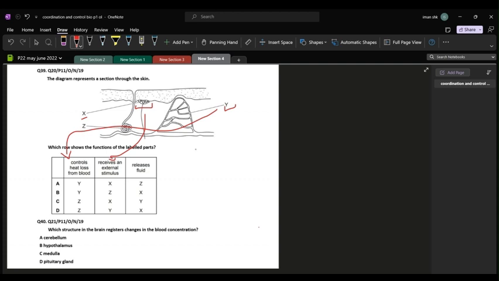C is your sweat gland, which releases a fluid called sweat. And in summers, the production of sweat increases because our body needs to cool down, and this is the mechanism our body uses for cooling down. In winters, you have seen yourself that sweating in your body decreases because there is no need for the body to cool down. So the right answer is going to be A.